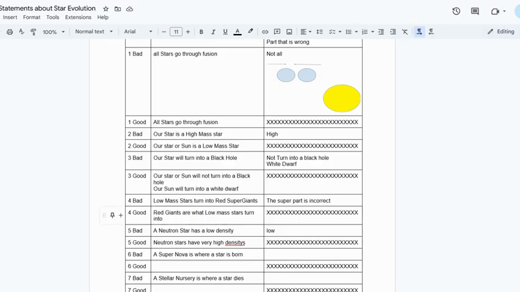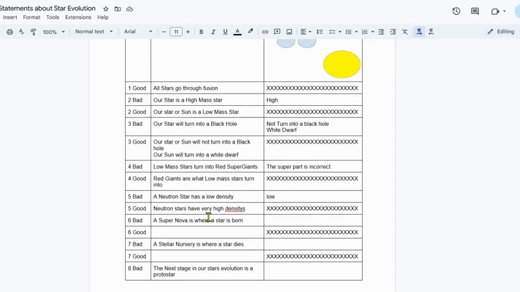Well, let's go through. Red giants are what low mass stars turn into. So, we've already done that part. Excuse me. We're on to number 6.